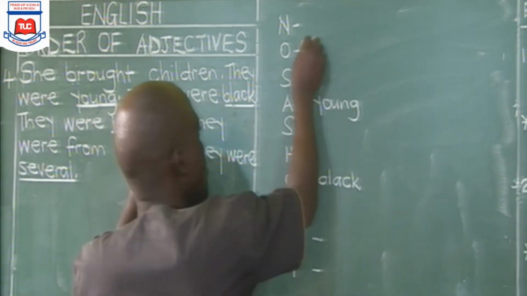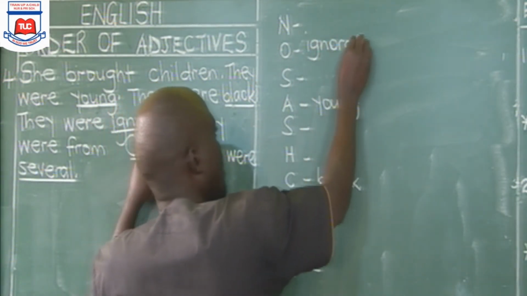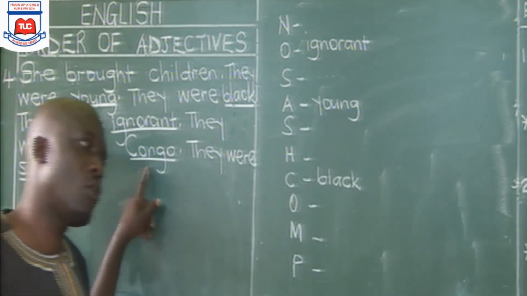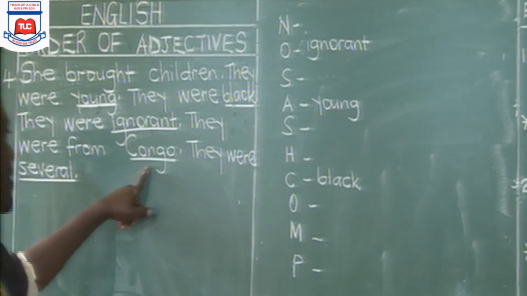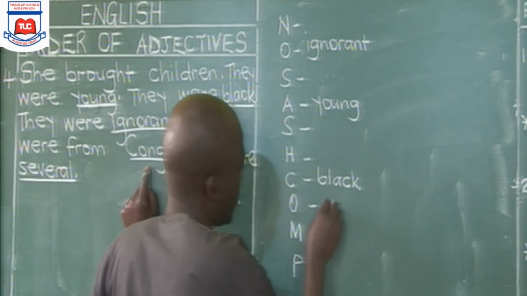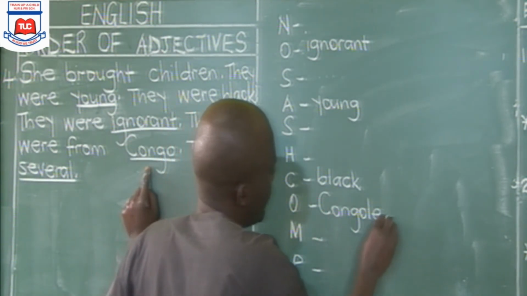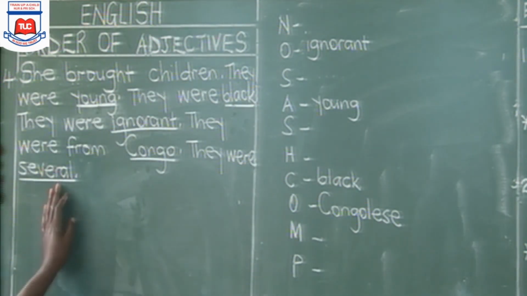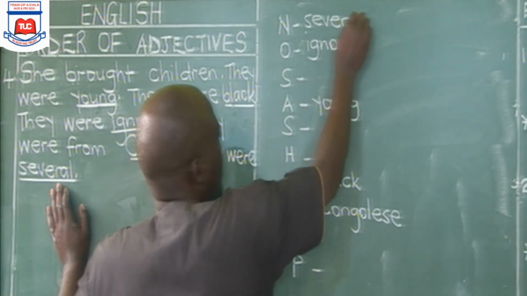Ignorant is opinion. They were from Congo. So Congo is a proper noun. The proper adjective formed from Congo is Congolese. So you come to origin. Then there were several. Several is representing number. So we put several there.